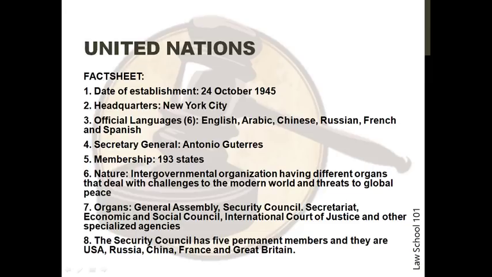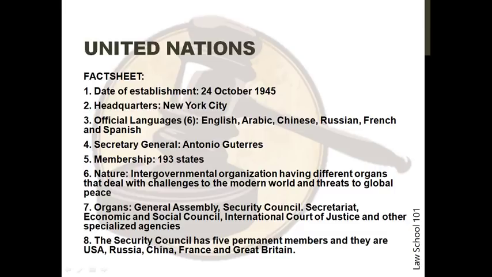Now we move on to the United Nations fact sheet. The date of establishment of the United Nations was 24th October 1945. It is headquartered in New York City. The United Nations has 6 official languages. These are English, Arabic, Chinese, Russian, French, and Spanish. The current Secretary General is Antonio Guterres. 193 states claim to be members of the United Nations.